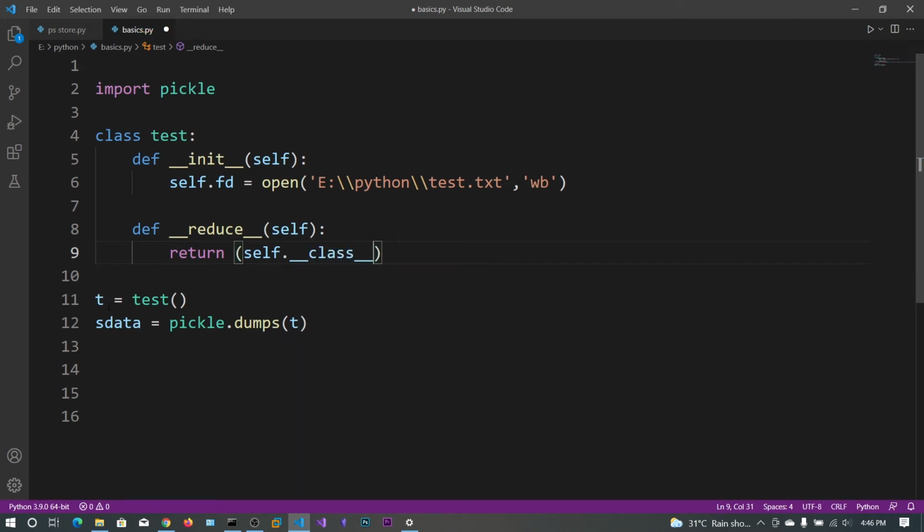So whenever you create another object t2, it will contain its reduce function, and here the arguments should also be sent in a tuple. So the arguments is the file name. So let's say test.txt.